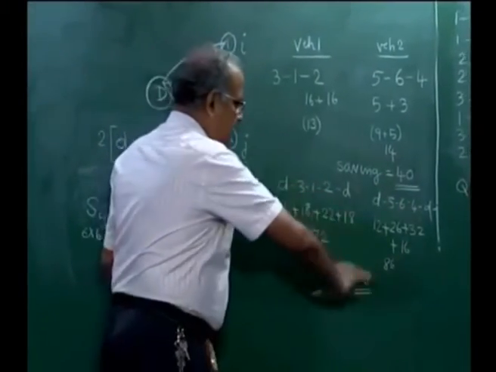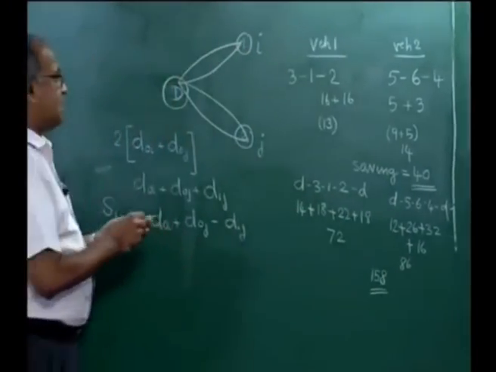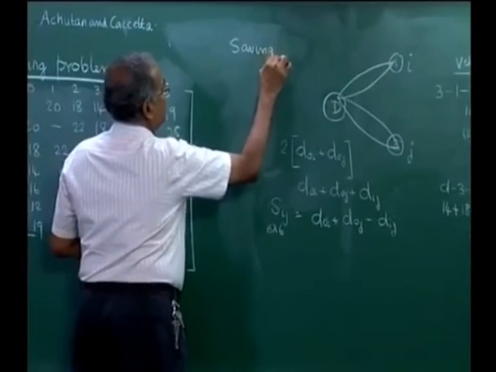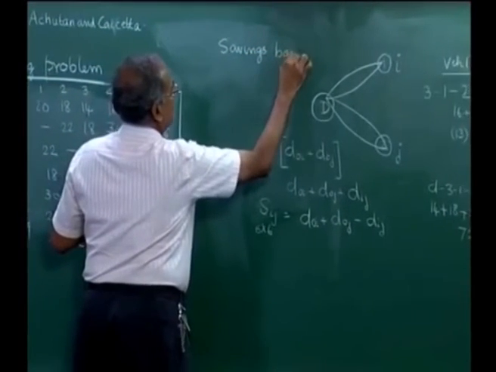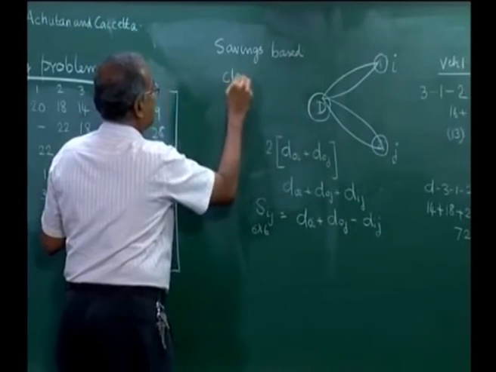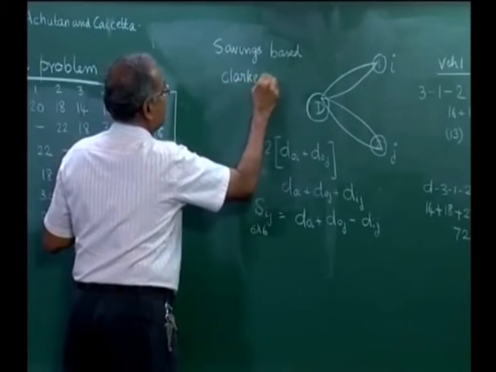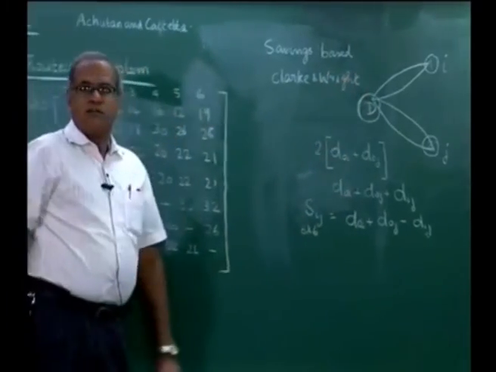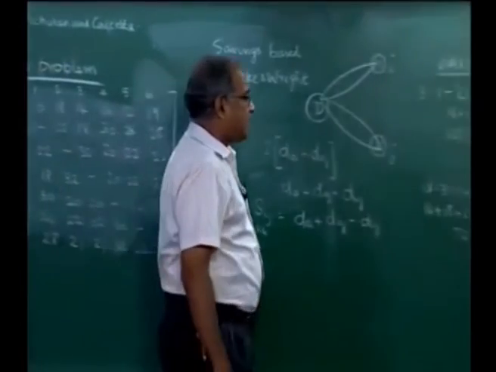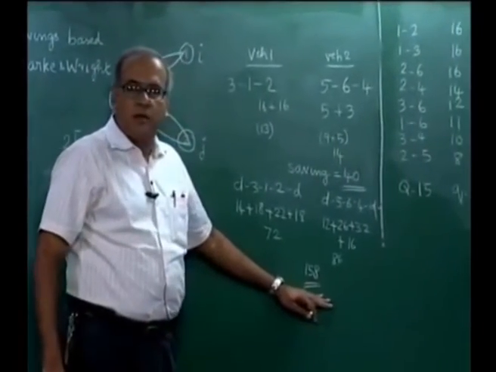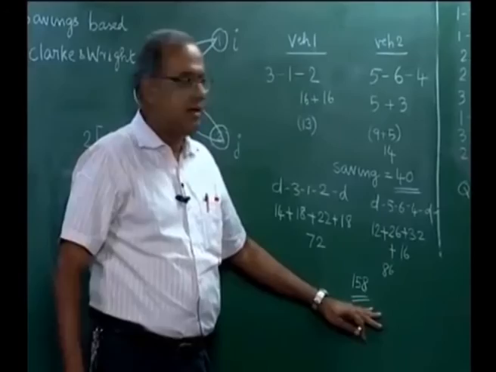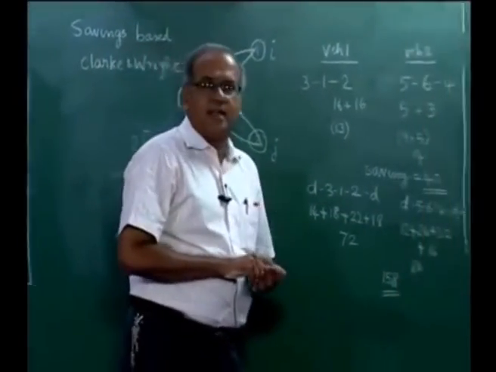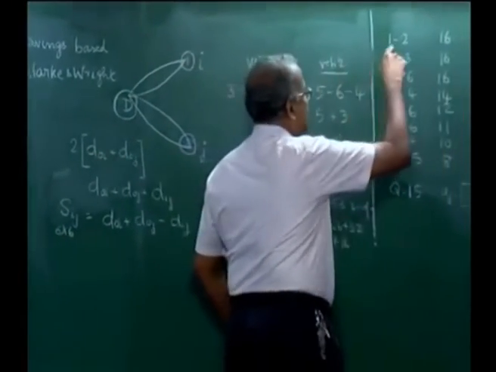Now if we do this through the Clark and Wright, this is called the savings based algorithm, or it is called Clark and Wright algorithm. For this particular example, Clark and Wright gives us a solution with distance of 158 and a saving of 40. So one of the limitations of Clark and Wright is that once we start this 1 and 2 and